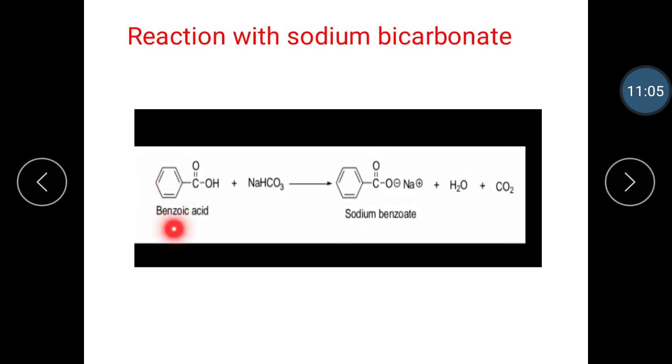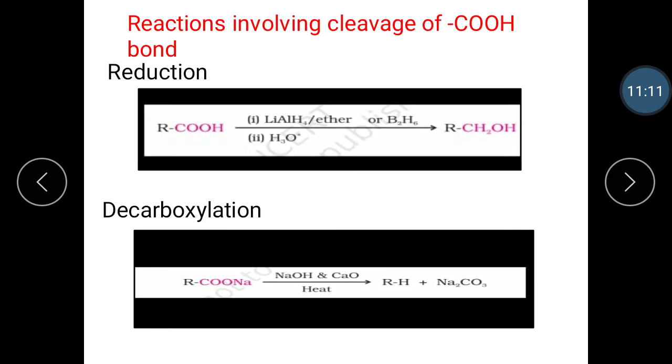Reaction of benzoic acid with sodium bicarbonate also forms sodium benzoate. Then next type of reactions are those involving the cleavage of the C-OOH bond. The first is the reduction reaction. Carboxylic acids are reduced to primary alcohols by lithium aluminum hydride or with diborane. Diborane does not easily reduce functional groups such as ester, nitro, halo, etc. Sodium borohydride does not reduce the carboxyl group.